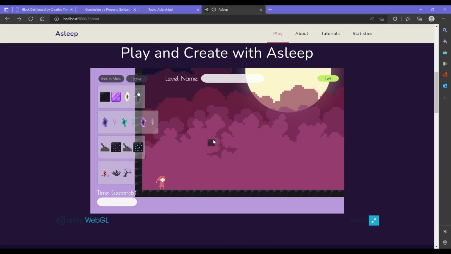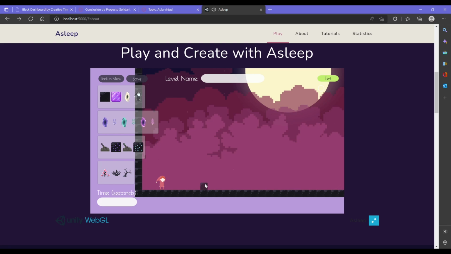There's a grid where the blocks get put in, and we have 4 categories of blocks. Here is where we create our level. The first category is the building blocks, which are this black block, the purple box, the portal goal, and the villain, which we call Emer.